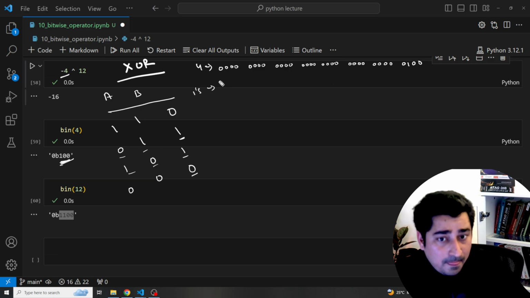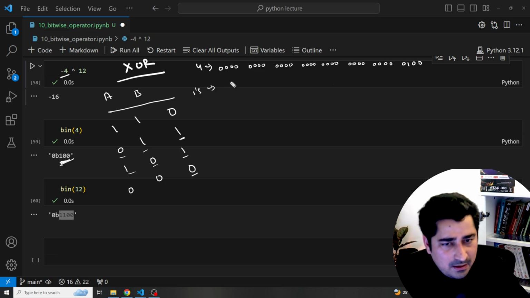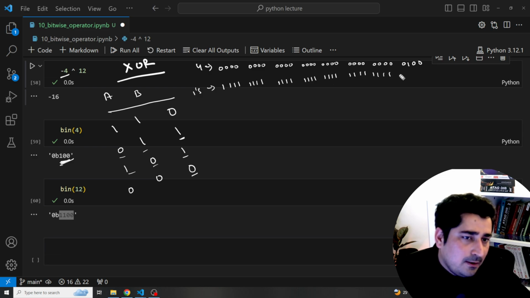Then I'll try to find the 1's complement. I believe we all know by this time how to find the 1's complement. The 1's complement is the reverse of it. So all ones, with 0, 1, 1 at the end, right? This is the 1's complement.